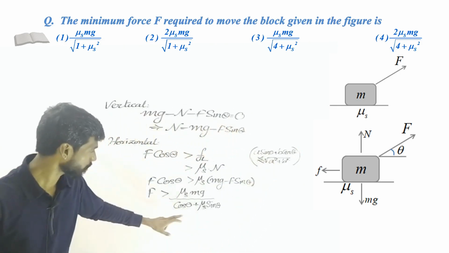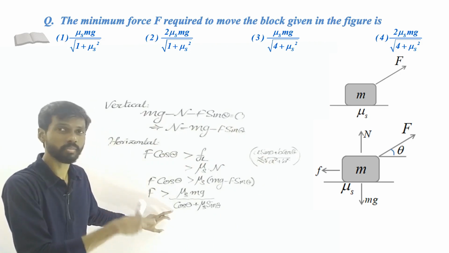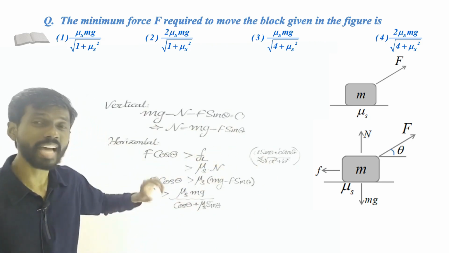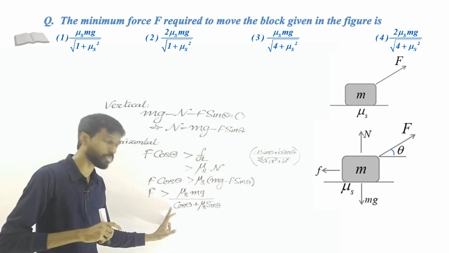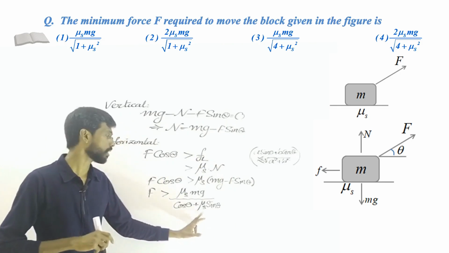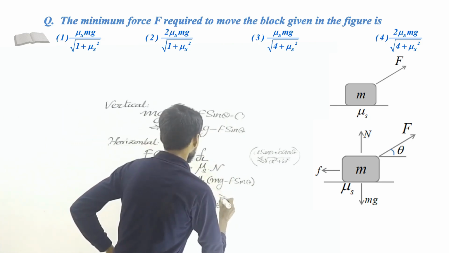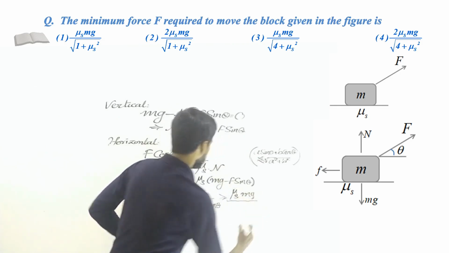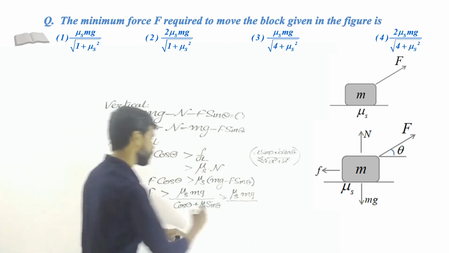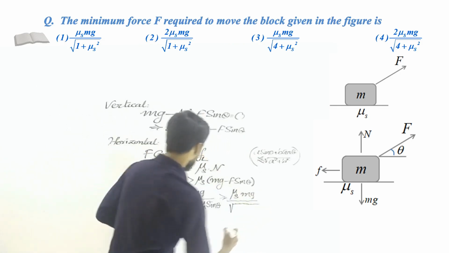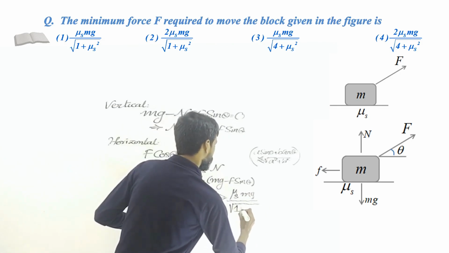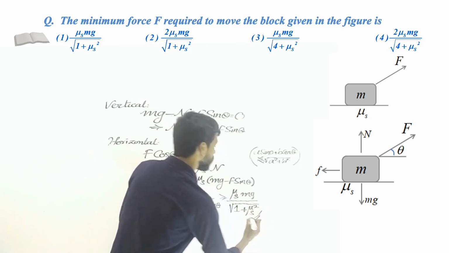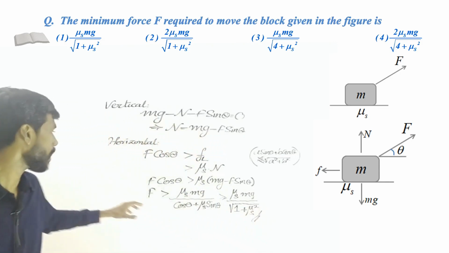Okay, so isn't it like this? Something like 1 cos theta plus mu s sin theta, something like A cos theta plus B sin theta. That is less than or equal to the square root of A squared plus B squared, which means 1 squared plus mu s squared. So this value is greater than or equal to mu s mg divided by the maximum value of this, right? So that is the square root of 1 squared plus mu s squared. So that's all. This is the minimum value. F should be greater than that.